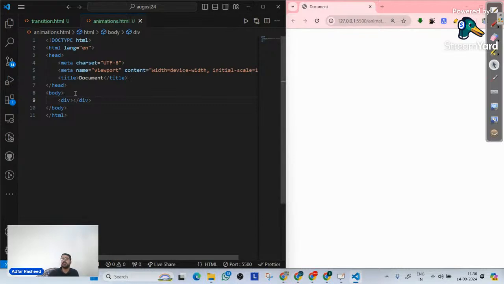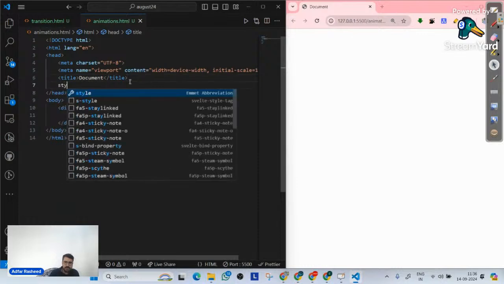In that particular case, we call it animations. I hope that makes sense. I hope you have understood the literal meaning of what animations are. As of now, let me implement some style over here. Let's try to understand what we mean by animation.